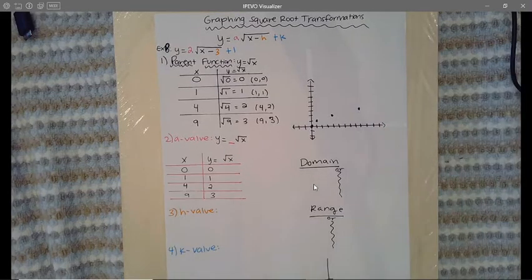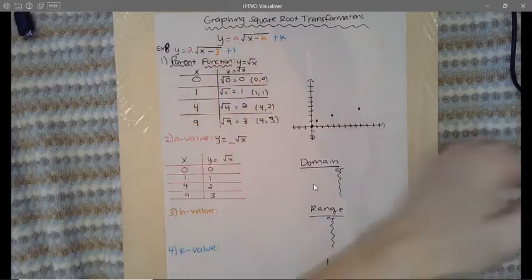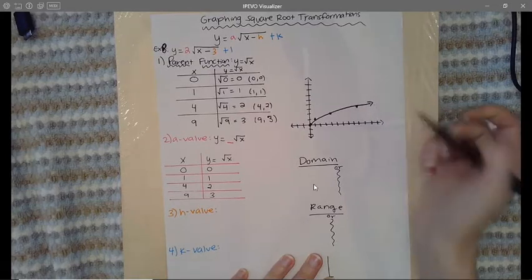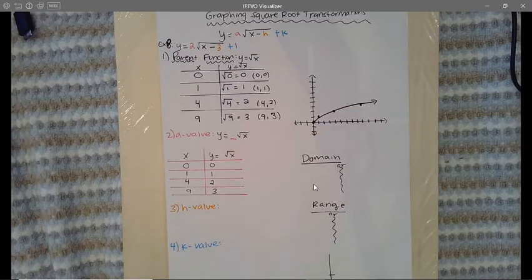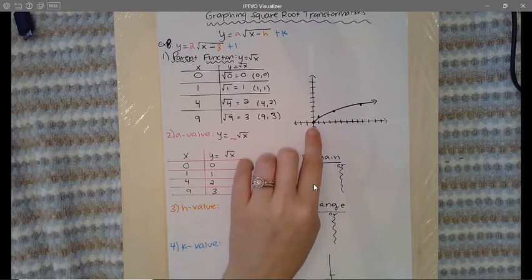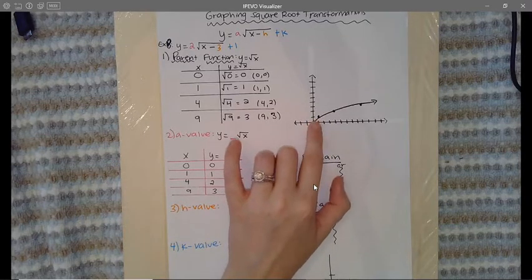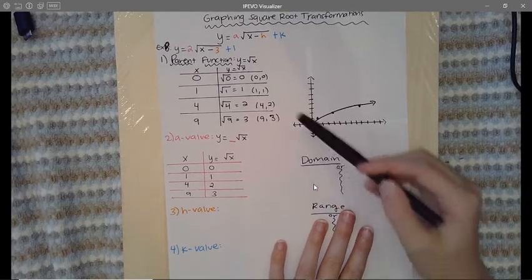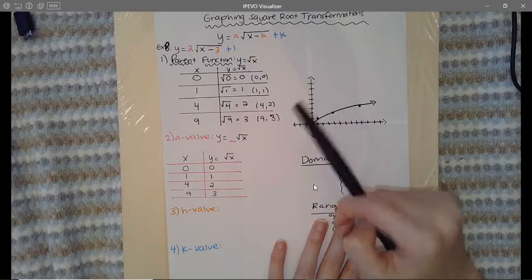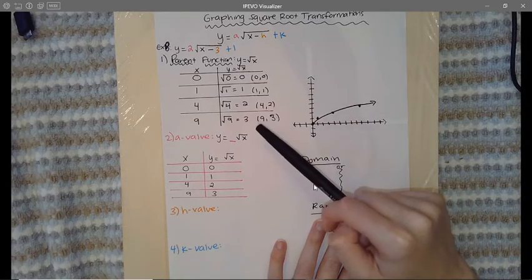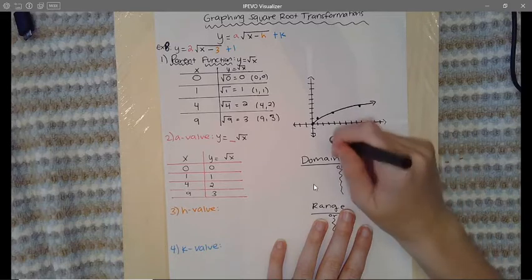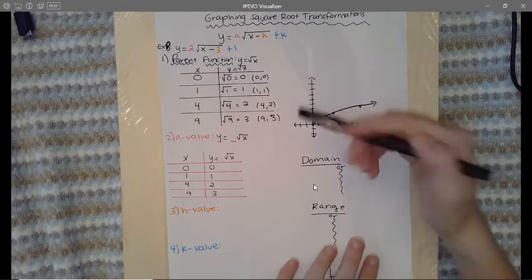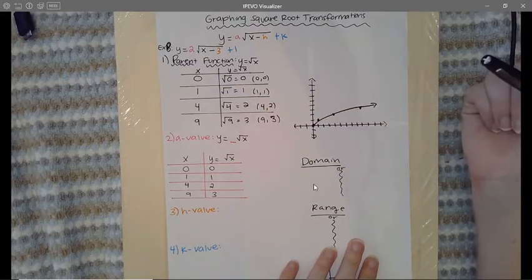This graph is kind of like half of a parabola facing sideways. It's going to go like so. Remember, whenever you have a square root function, you always have a start point. The graph's not going to keep going this way, because you can't have negative signs underneath the square root. If you have a negative underneath the square root, then you have an imaginary number, and we cannot graph imaginary numbers on the real number coordinate system. So it will have a start point at (0, 0).